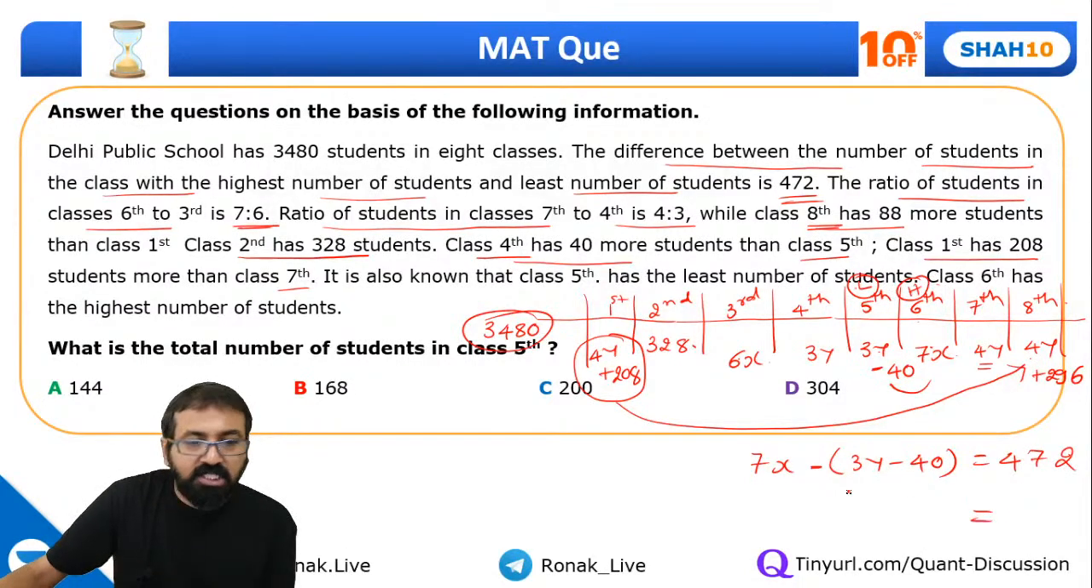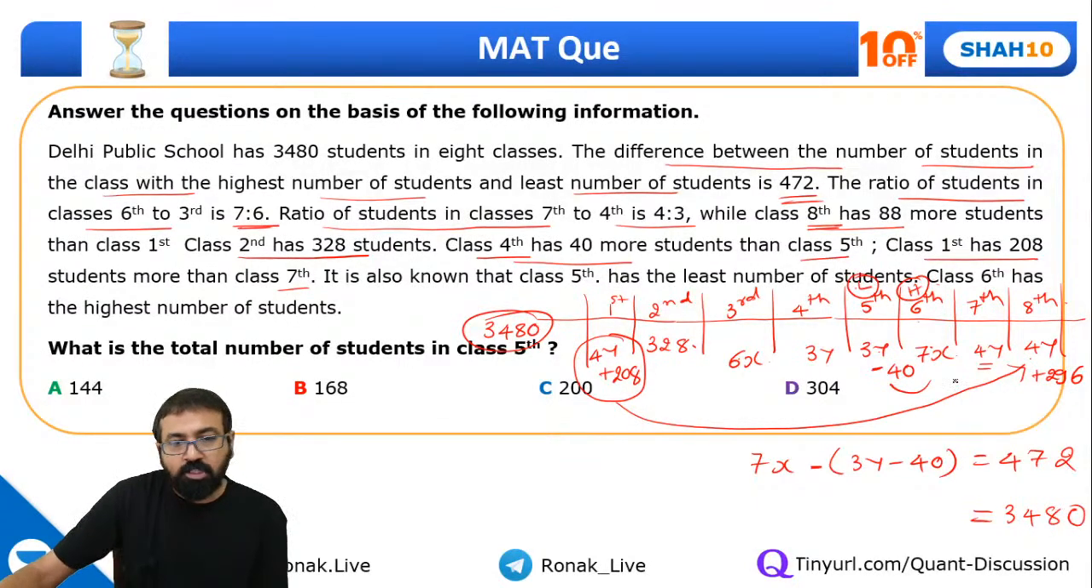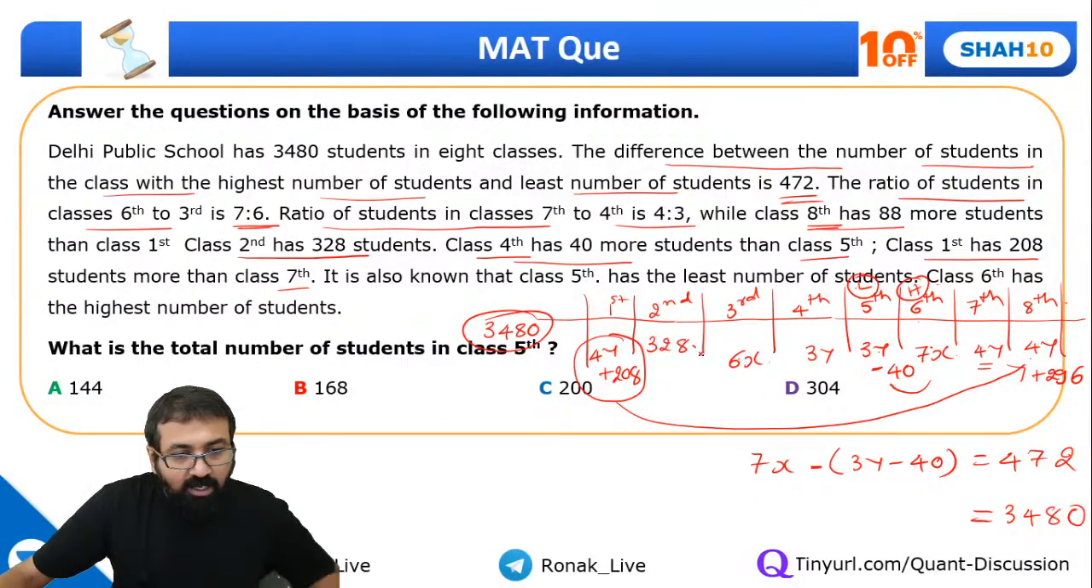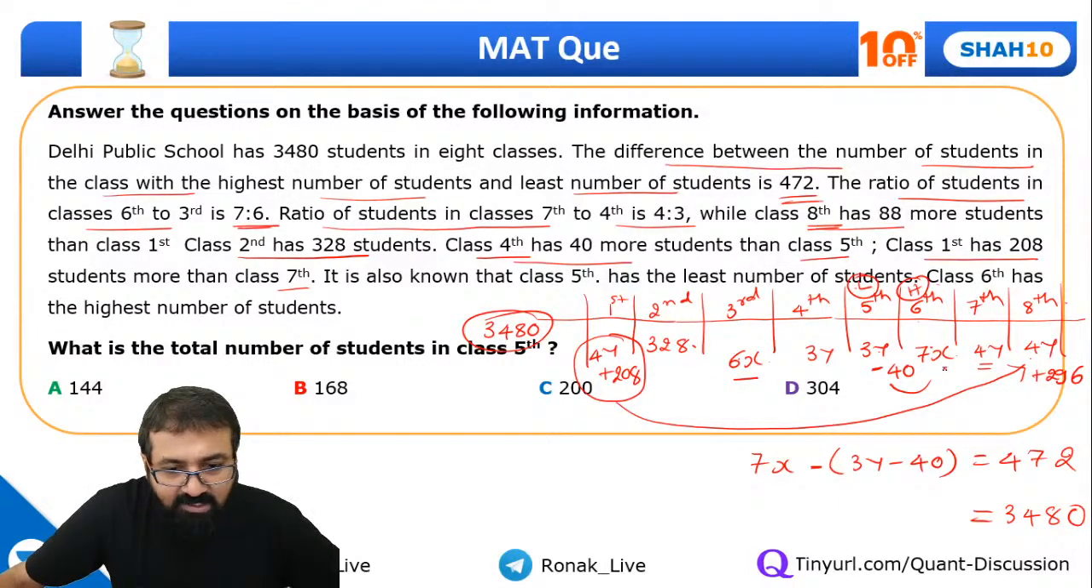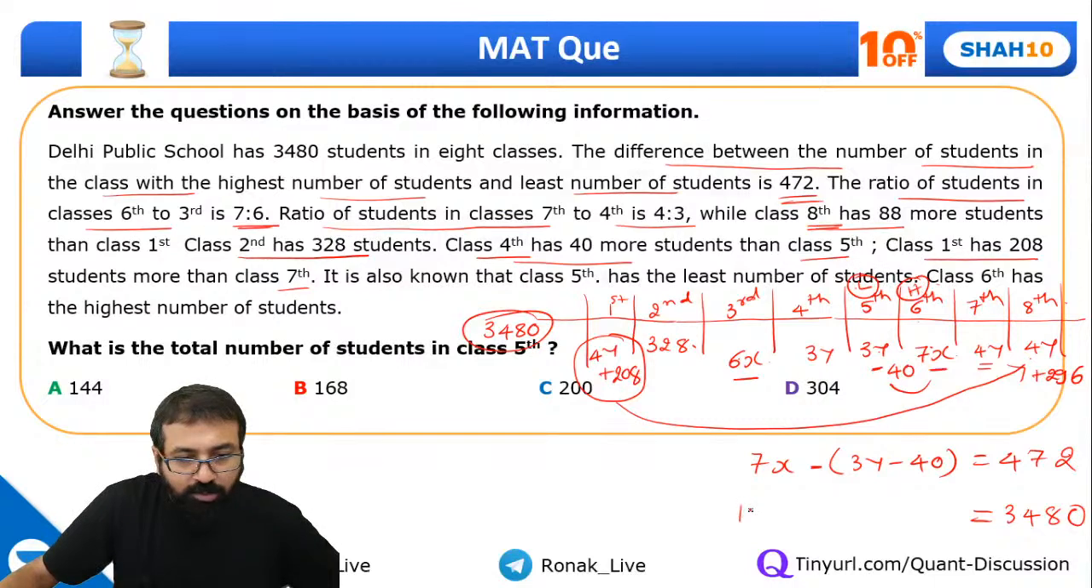And the other equation that I have is sum of all these values. So sum of all these values is 3480. Now what is sum of all these values? So if you just check x, how many x are there? 6x plus 7x, 13x. So we have total 13x over here.